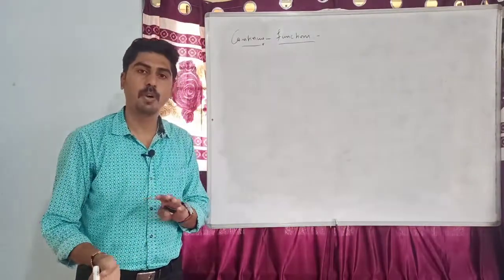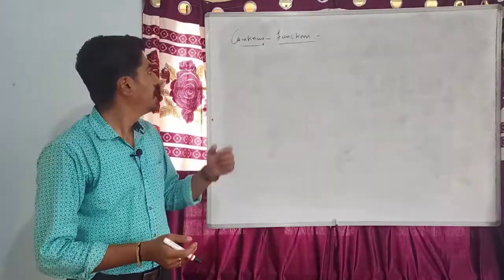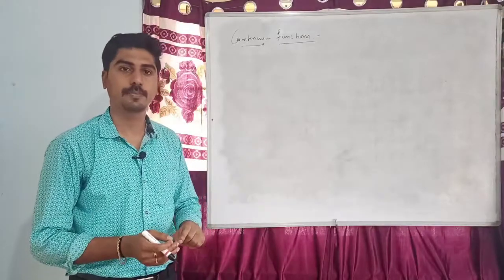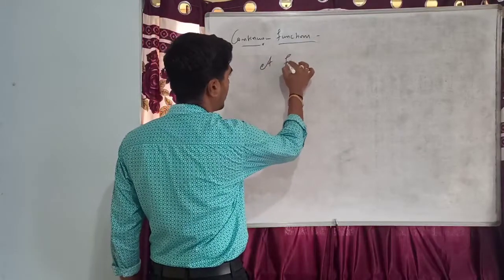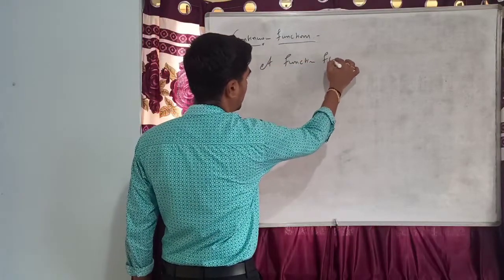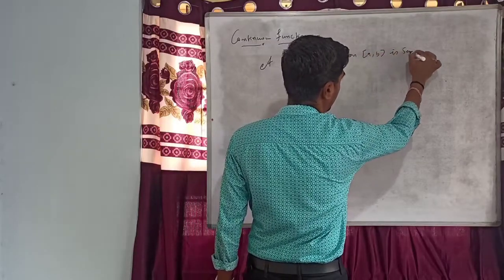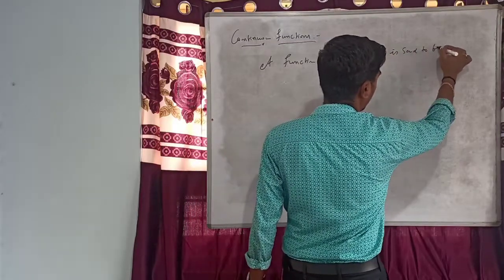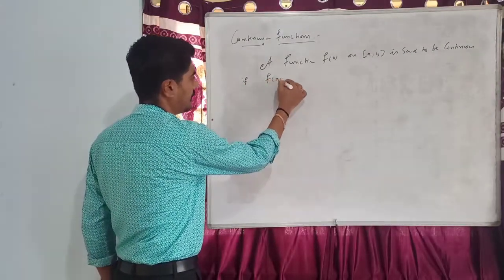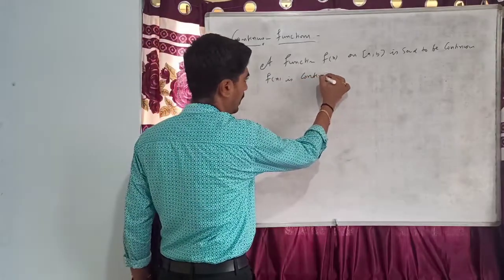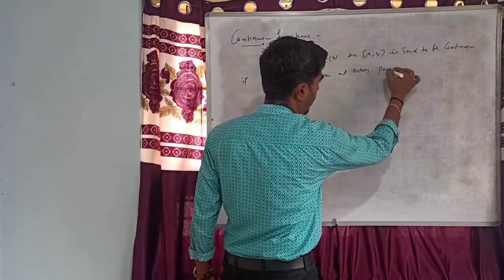Okay. You know what are the points of discontinuity and what is the point of continuity. Now we shall define continuous function. A function f of x defined on an interval a b is said to be continuous if f of x is continuous at every point of a b.